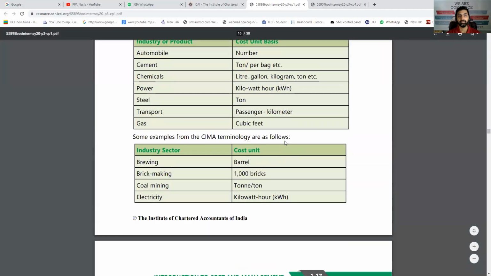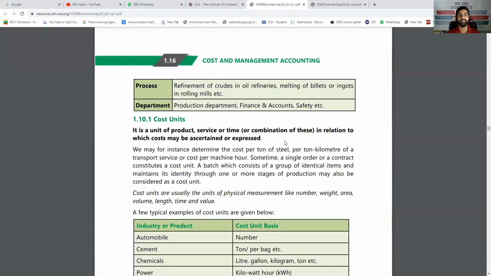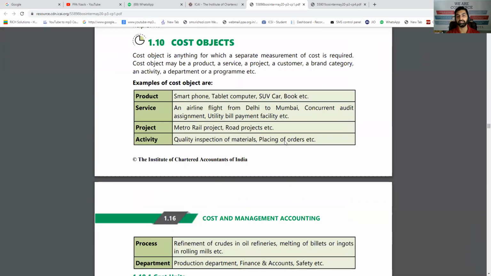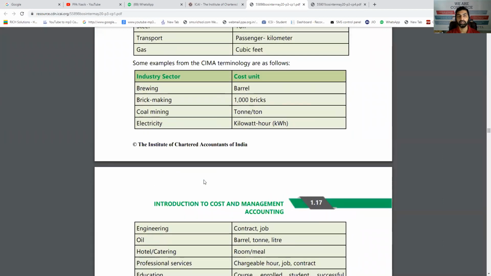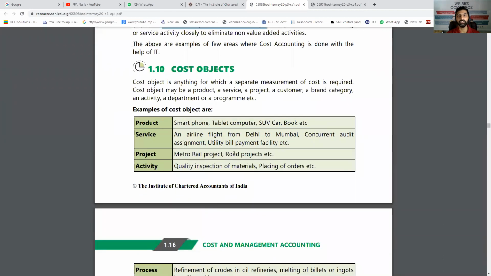Now the next short note can be the comparison of cost object, cost unit, and the third one is cost driver. Now cost object is something for which you calculate the cost. For example, if it's a class, then we can calculate a cost branch-wise.